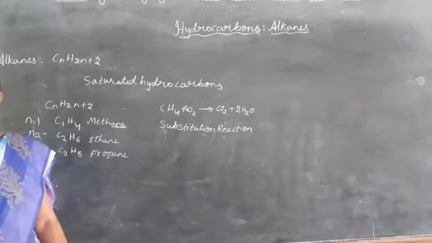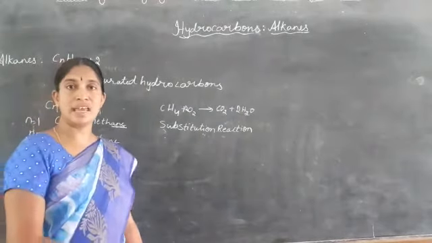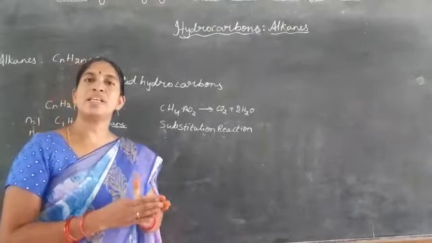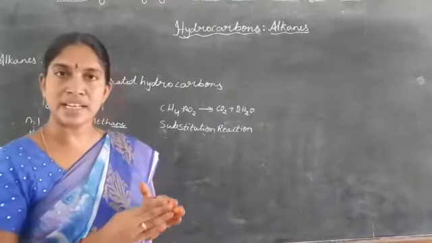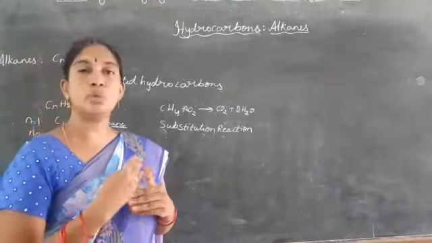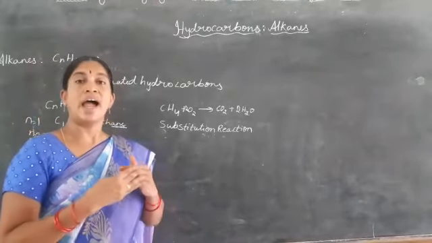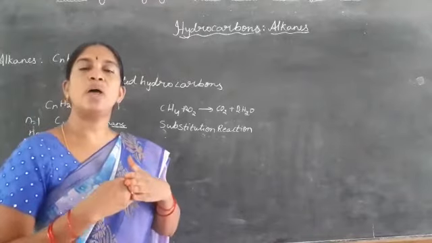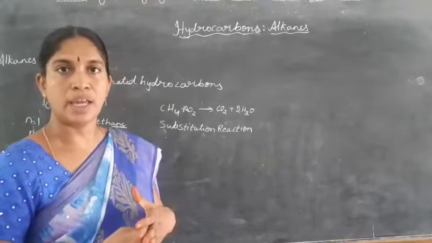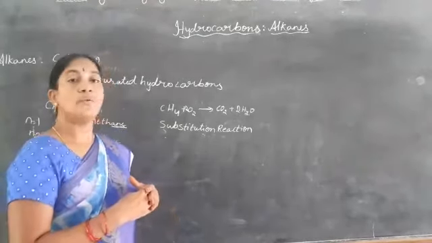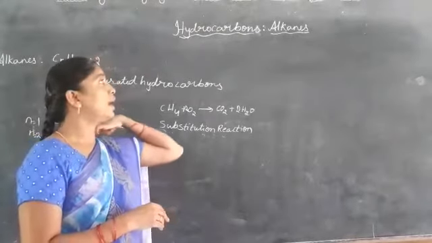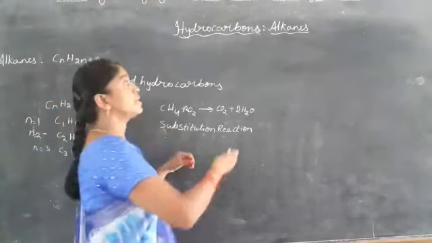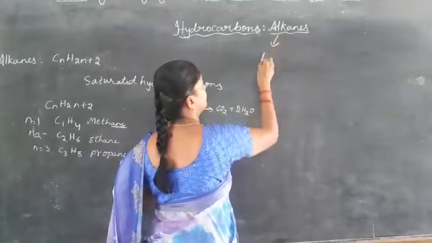Since these alkanes undergo substitution reactions, they are already satisfied with the tetravalency. They are not ready to participate in reactions, and they react very slowly. That's why the other name for these alkanes is paraffins.